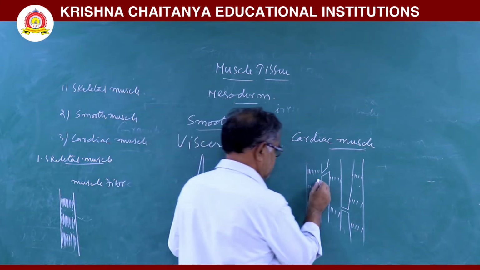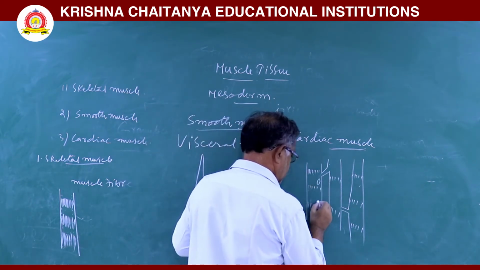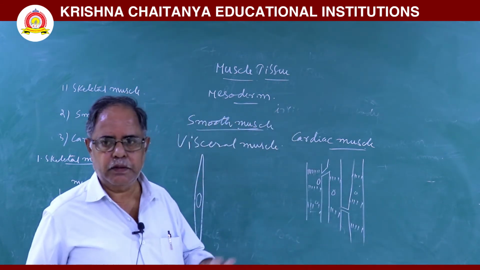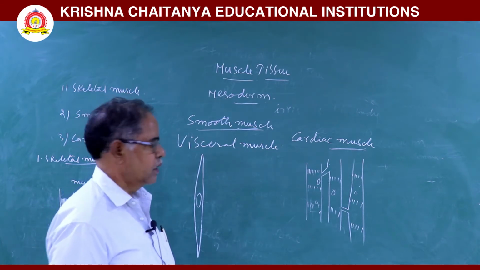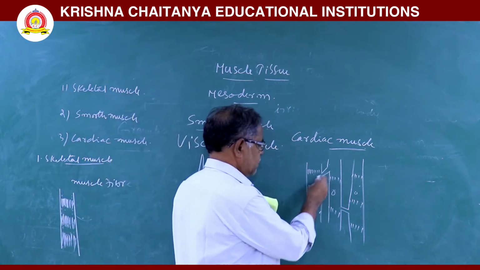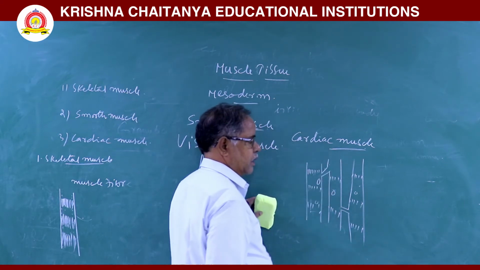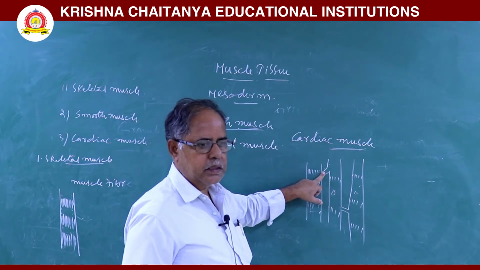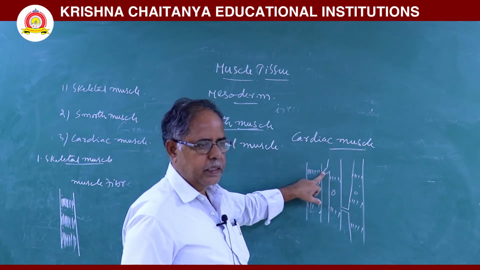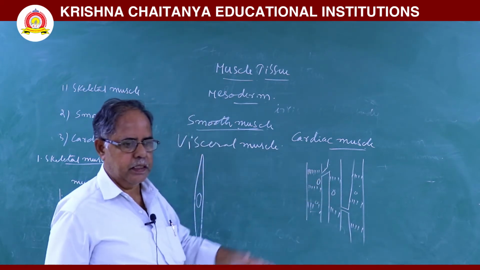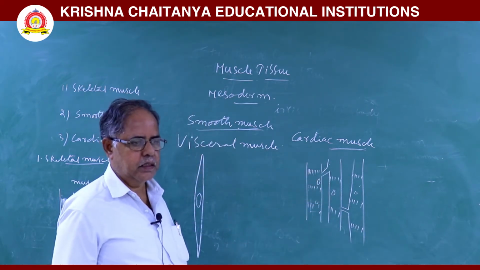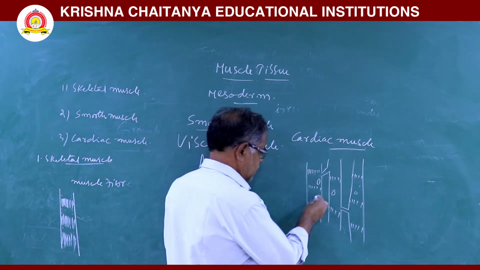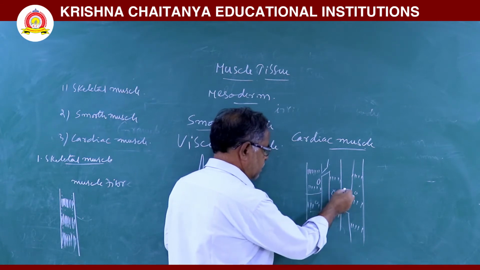Here mononucleated or binucleated cells are present. Next, the neighboring cells are connected by a junction. That junction is called a gap junction. These gap junctions are used for the rapid conduction of action potential or depolarization. Next, on the surface of this cardiac muscle, dark bands are there.